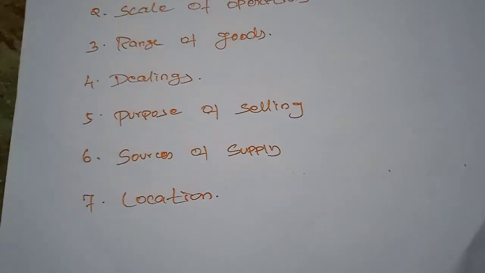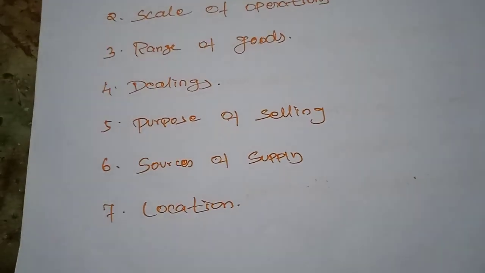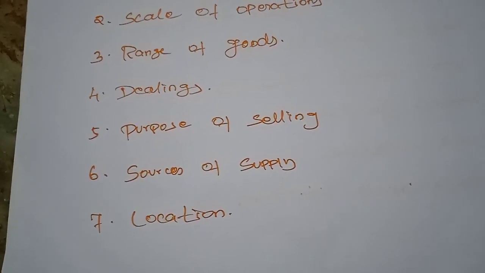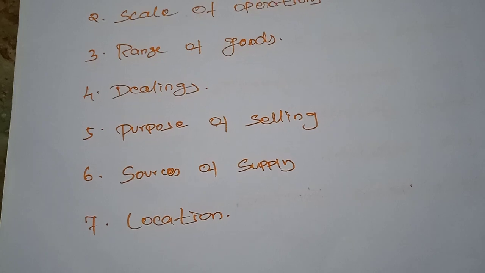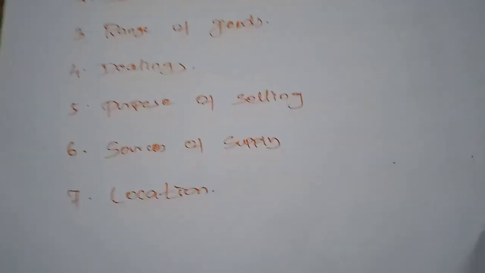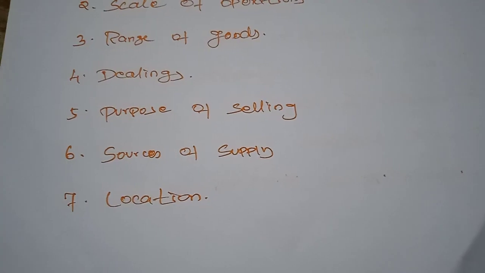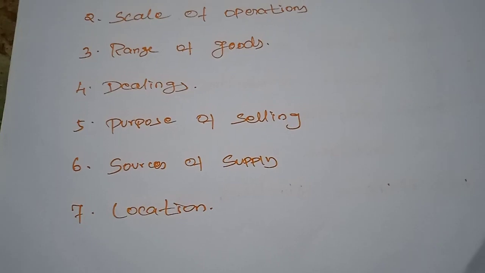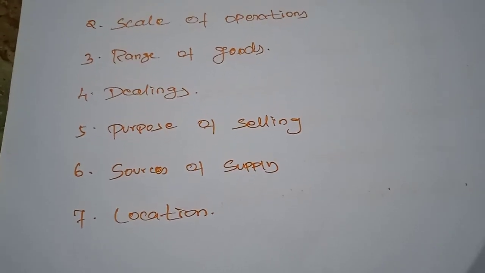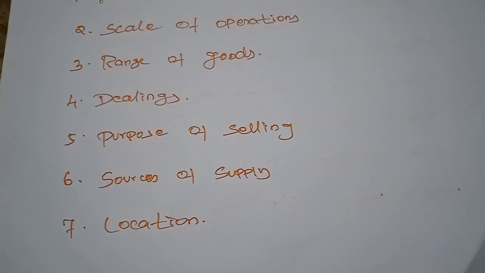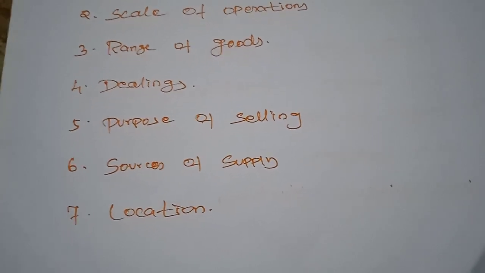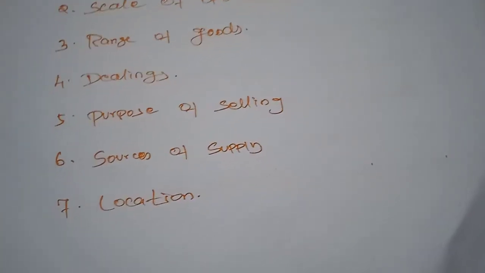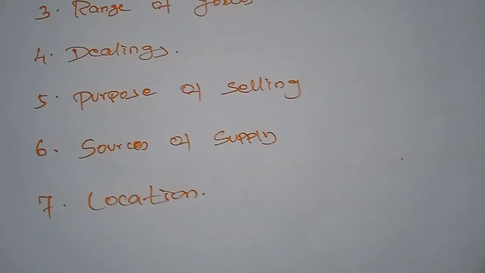Next, purpose of selling. A wholesaler sells goods for resale. On the other hand, the retailer sells goods for ultimate consumers or use. The wholesaler sells goods for resale, because after purchasing from the wholesaler, the retailer is going to sell to the consumers. But the retailer is not like that. The retailer purchases the commodities only for the consumption or use of the consumers.